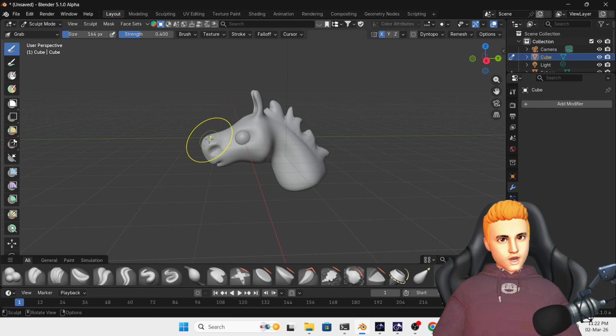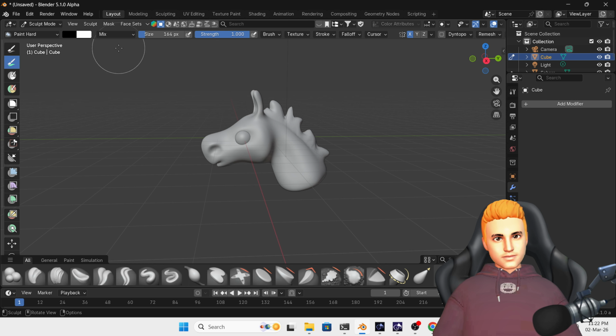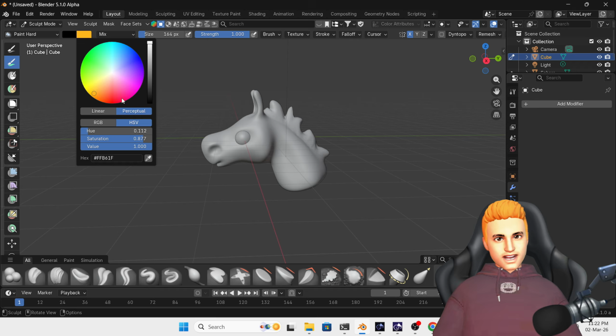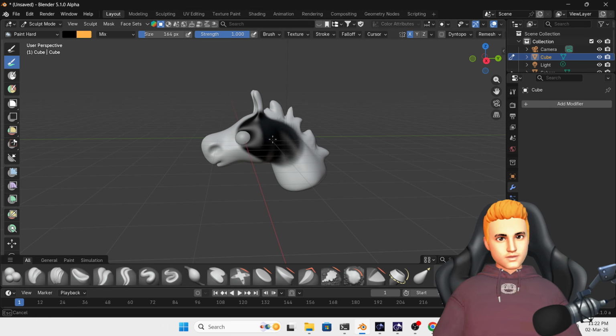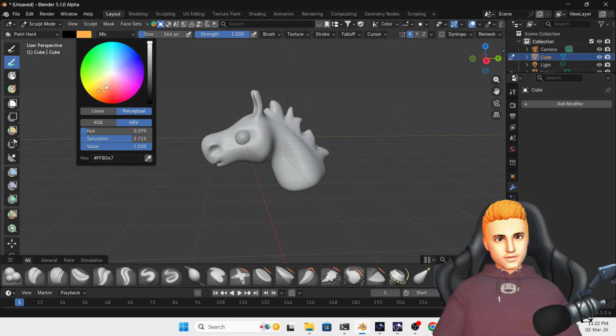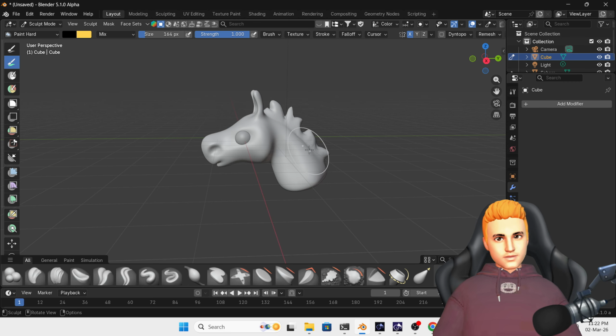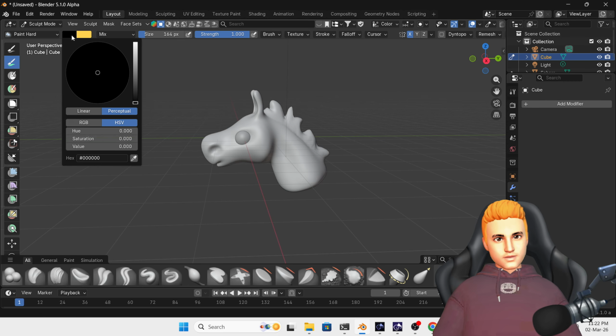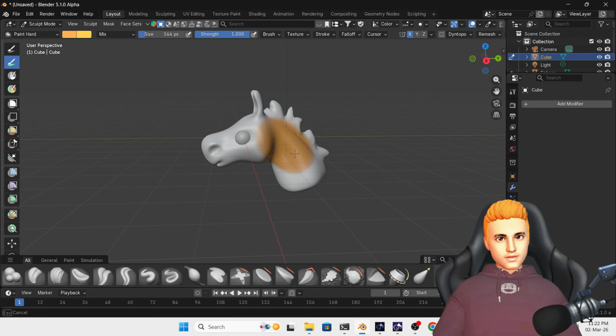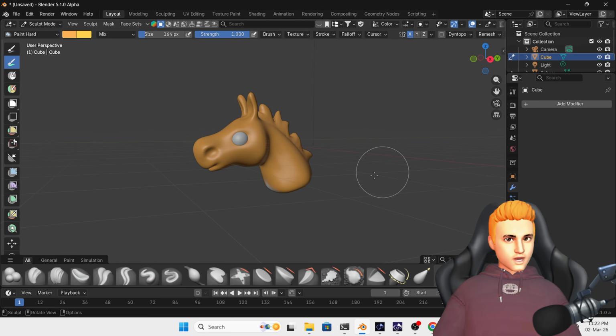Now I'm going to paint. We can paint this also like this. Okay, sorry. You can also paint it like this. Our horse model.